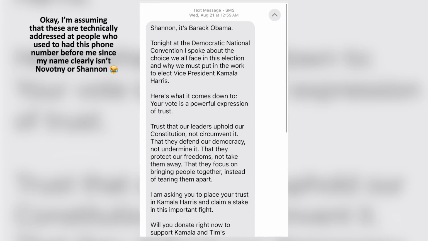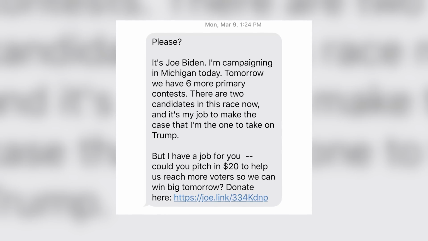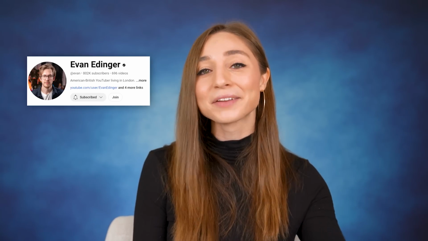Part of these campaigns is also that if you live in the US, it's pretty common to receive lots of emails and even spam text messages asking for political donations. Those can be really funny, actually, and apparently they sent these to everyone because I'm not even eligible to vote in this country, nor have I ever made any type of political donation, yet I've received numerous texts from Kamala Harris herself, or Barack Obama, or President Joe Biden. Fellow YouTuber Evan Edinger, an American living in the UK, actually made a hilarious video about these email campaigns. I'll link that down below for you guys.